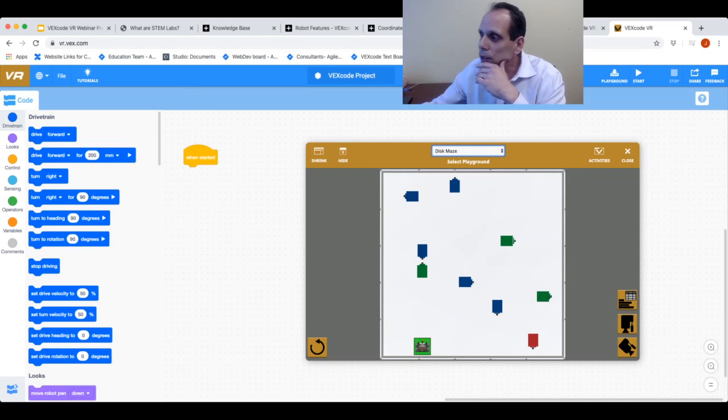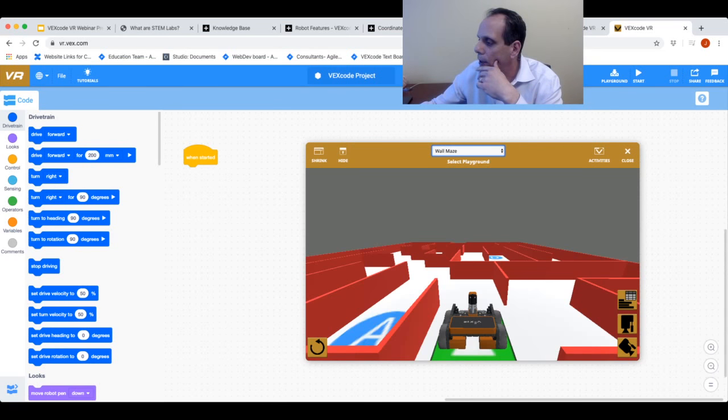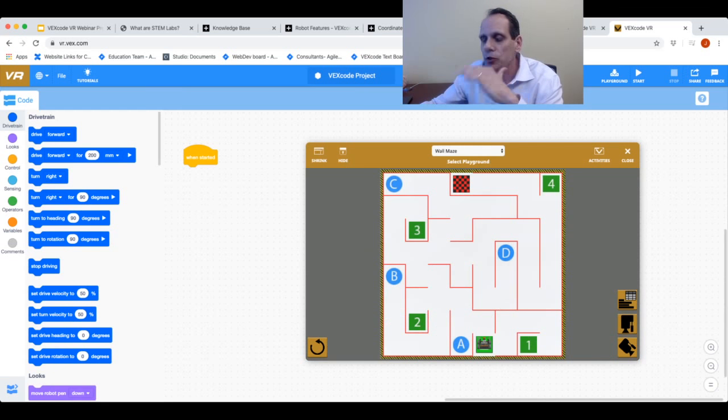Probably my favorite out of all of them right now is the wall maze. So with the wall maze, all of us has probably programmed a robot to go through a maze at some point if you've used robots in the past. What's really cool about this is not only do we have the walls, but we've also included these different waypoints.